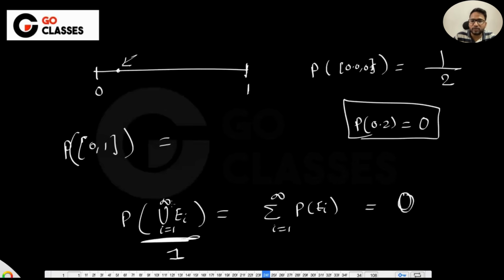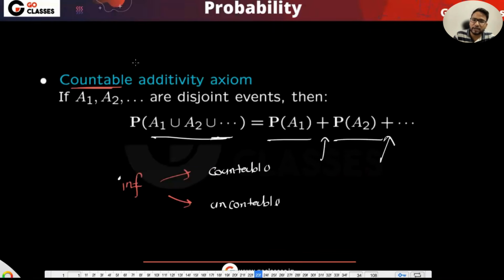So the only thing that is going wrong in this equation is from here to here. You cannot go for every infinity. You cannot go from here to here if this infinity is uncountable. Anyway, I think we do not have any context about the real numbers and continuous probability and these things. So I will talk about these things later. Don't worry. But here I just want to make sure that the number of events here has to be countable. It cannot be uncountable. And I think for the GATE purpose, it is also not needed. But okay, no problem.